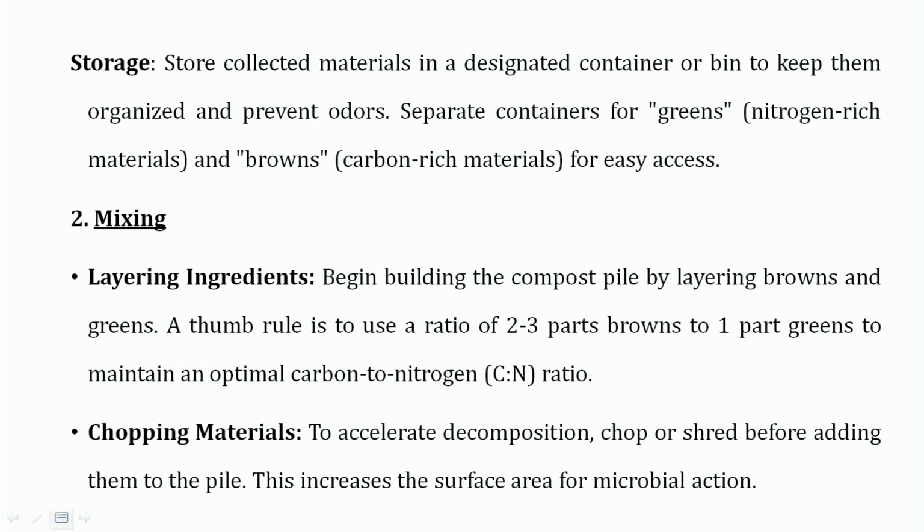Now mixing in two parts, that is layering the ingredients. We have to layer the ingredients we have collected in two forms, like browns and greens. Greens covering the green material, and browns which are dry material or agricultural waste, we can say, and greens which are agricultural crops basically. So layering is generally performed in a ratio of 2 to 3 parts brown and 1 part green to make the optimum carbon to nitrogen ratio.